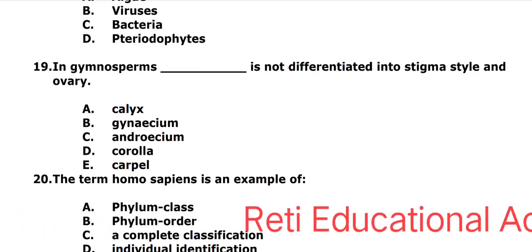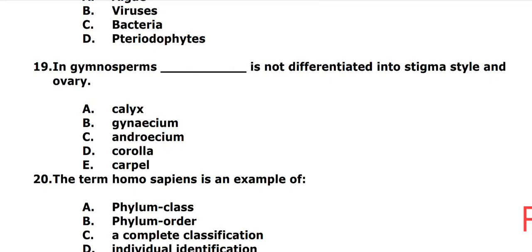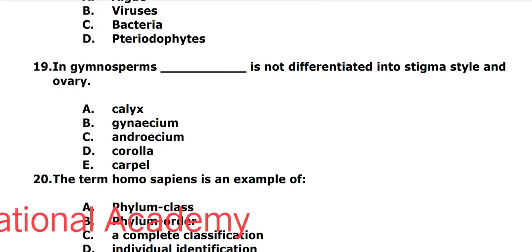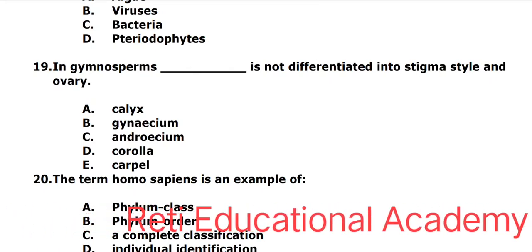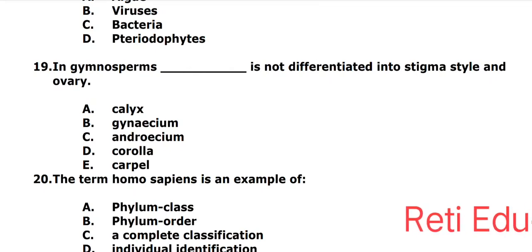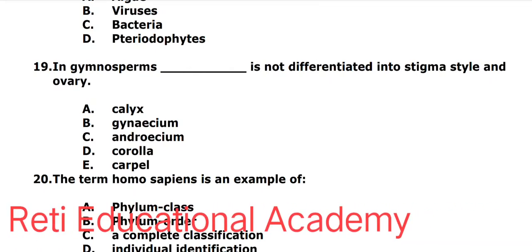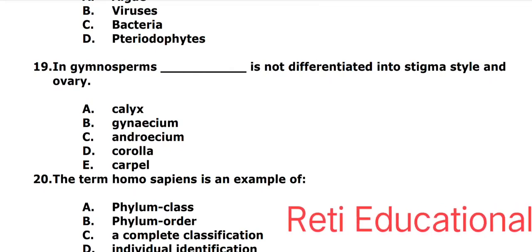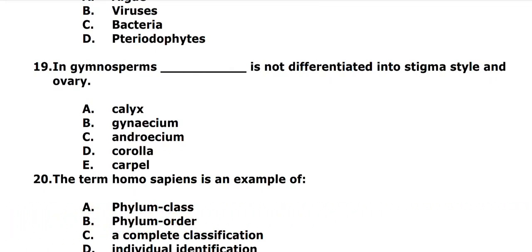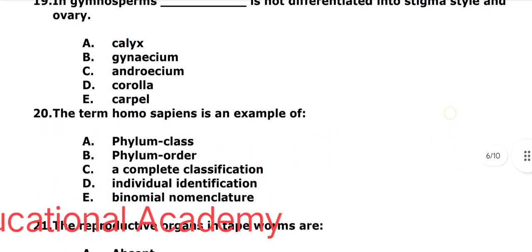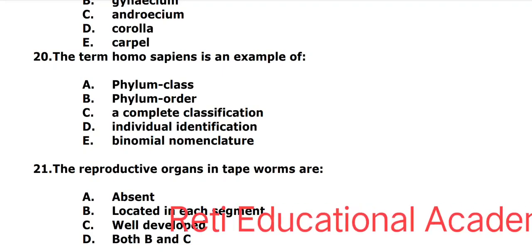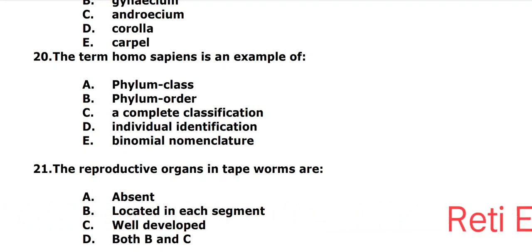Question number 19. In gymnosperms, dash is not differentiated into stigma, style and ovary. A. Calyx, B. Gynoecium, C. Androecium, D. Corolla, E. Carpel. And the correct answer is E. Carpel.